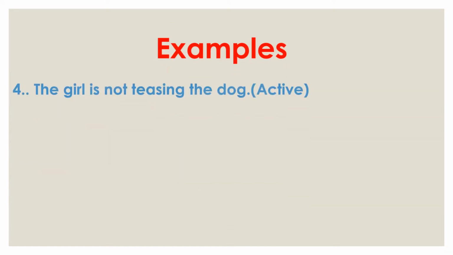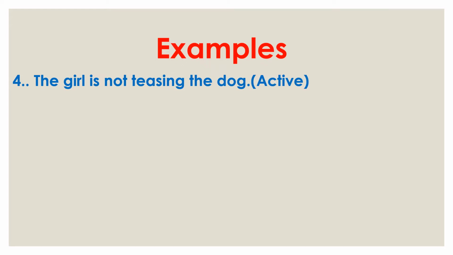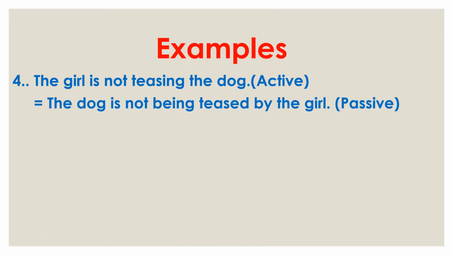Now the fourth example: the girl is not teasing the dog. The girl is the subject, is is the helping verb, not is the negation, and teasing is tease plus ing, verb plus ing. The dog is the object. So at first we use the object the dog, then the helping verb is, and we use not here. After is we need to use not. Then for continuous tense being, then the third form of tease, teased, then by, and then the girl.